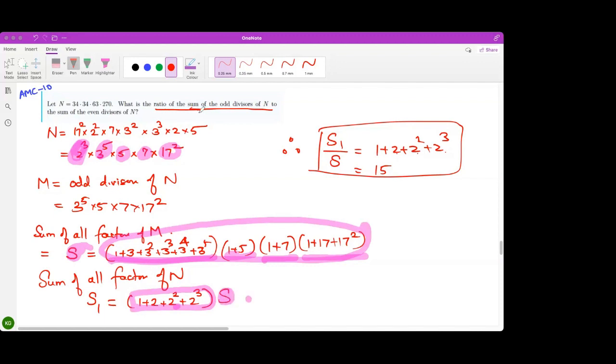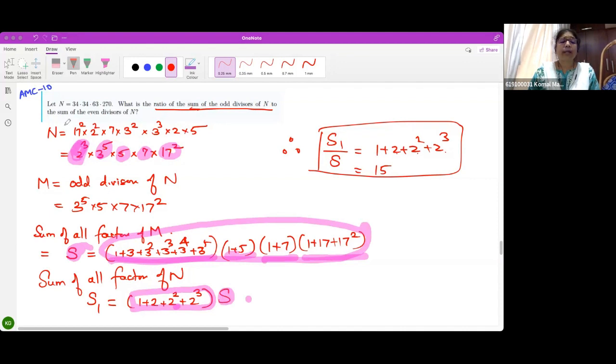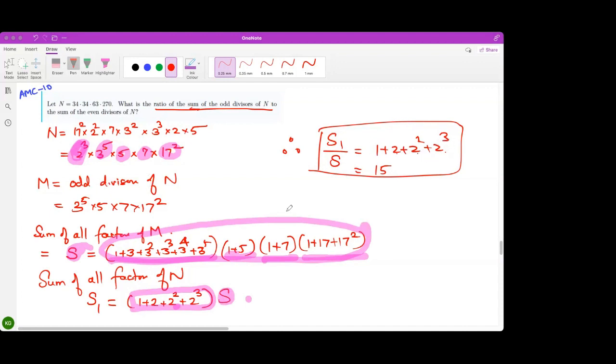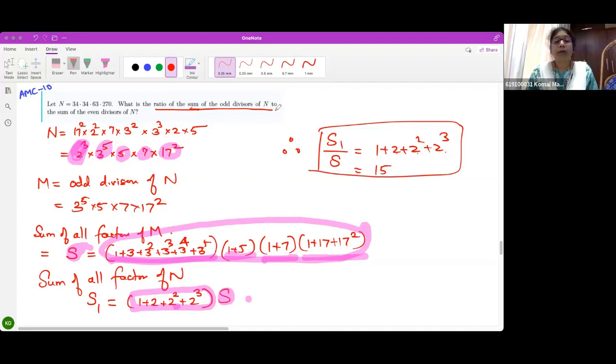So what is asked? The ratio of the sum of odd divisors of n upon the sum of even divisors. So that is nothing but only the sum of powers of 2. Ma'am, we need to find the ratio of odd upon even, so it should be S upon S1. Odd divisors. Oh, I'm so sorry. Yeah, it's okay. So S upon S1 now you can calculate. So what is S upon S1? S upon S1 will be 1 by 15.